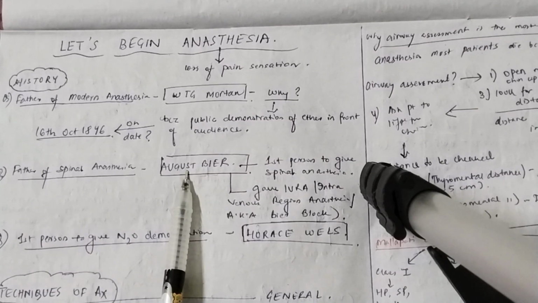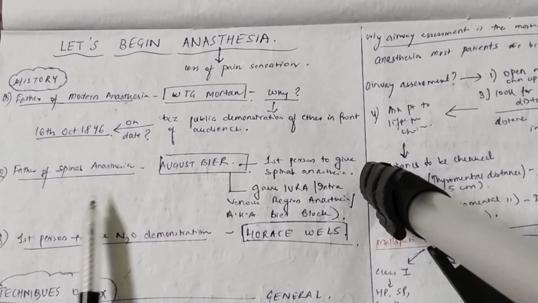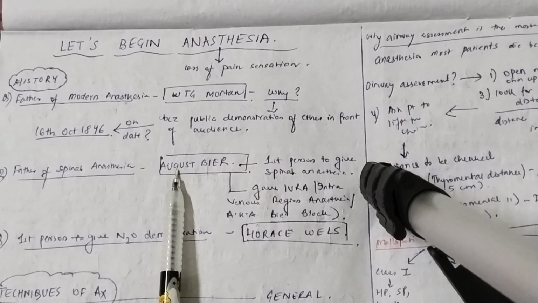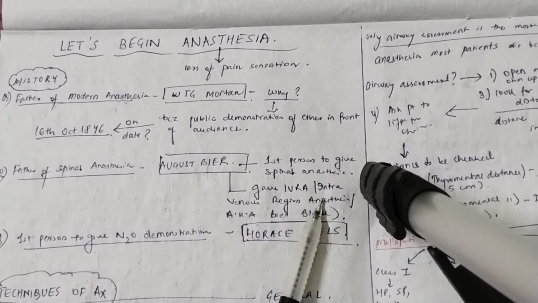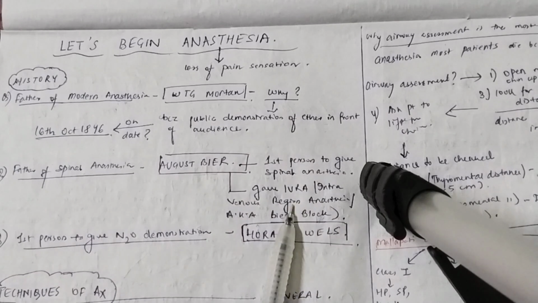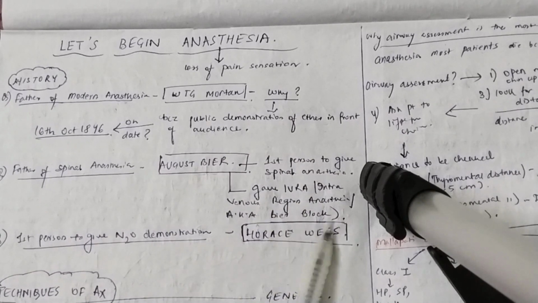August Bier was the person, because he was the first person to give spinal anesthesia. And there are other things also which August Bier has done: he has given IVRA. What is IVRA? IVRA is intravenous regional anesthesia. That is also called the Bier block.